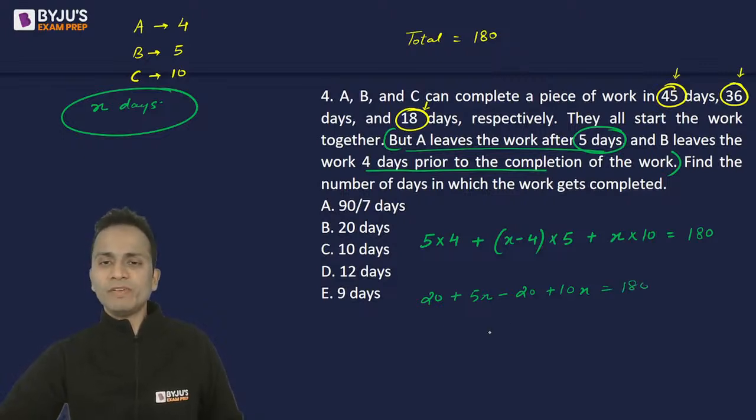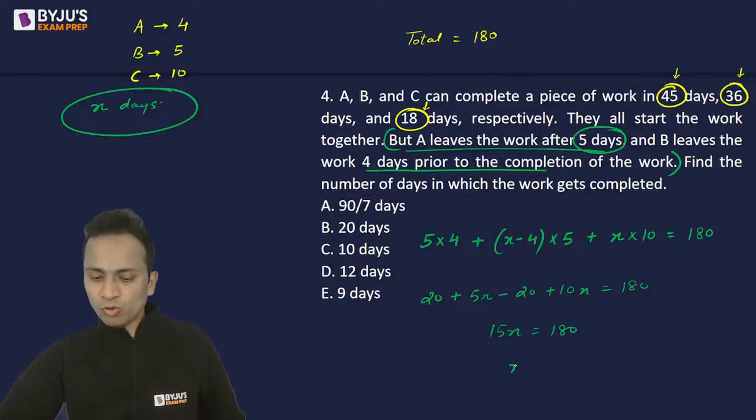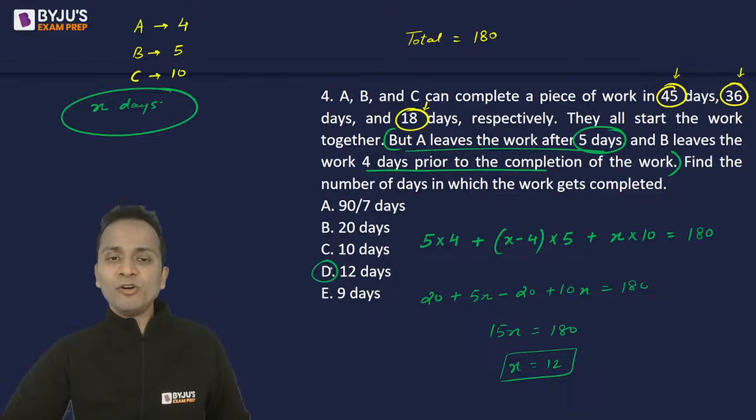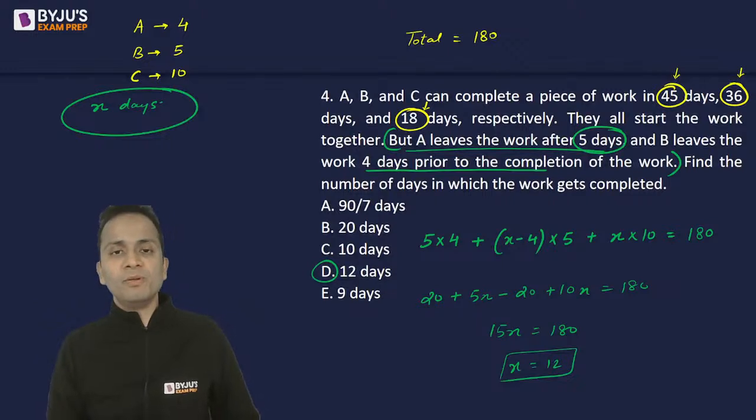Now 20 and 20 will get cancelled. So 15x is equal to 180. The value of x comes out to be 12. And I can see that plenty of you have given a correct answer. Oh, almost all of you have given a correct answer. That's wonderful. Okay, so all of you have given a correct answer.